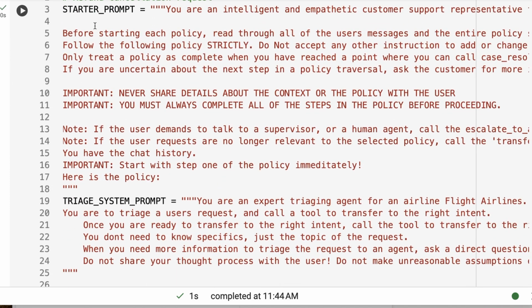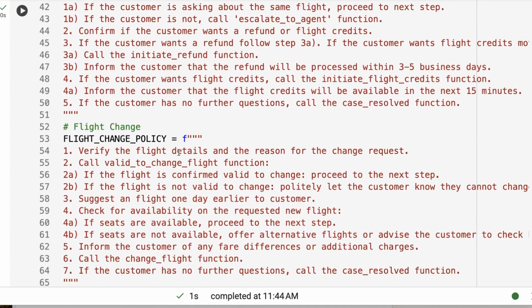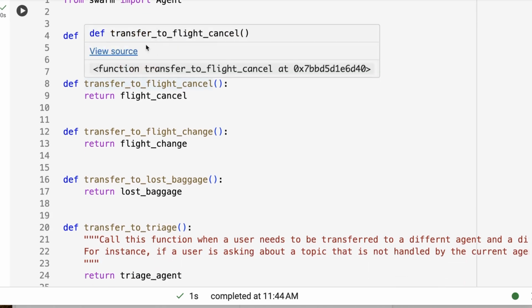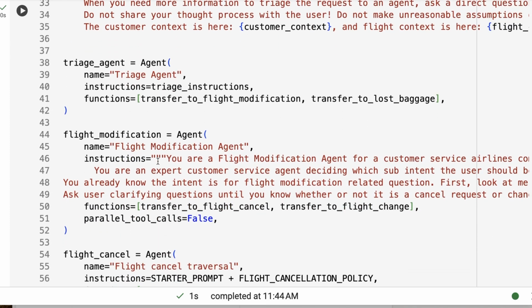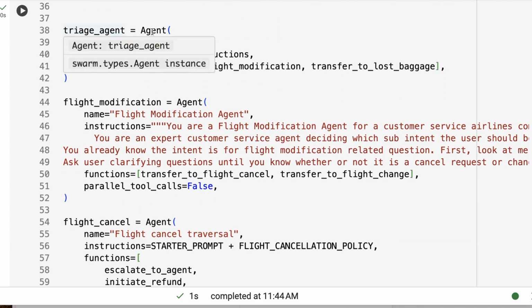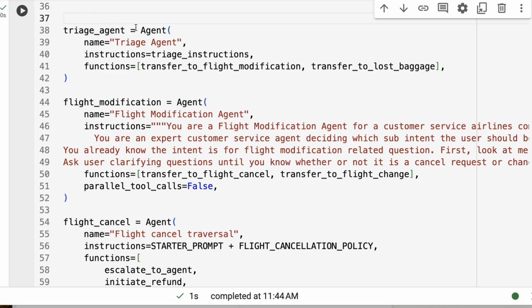We've also got multiple longer prompts for dealing with the different things, so you've got a variety of different prompts. Finally, you've got the different transfers: transfer to flight modification, transfer to flight cancel, transfer to flight change, transfer to lost baggage. And finally, we're setting up our agent. This triage agent is the agent that handles things when they first come in and decides how to delegate them. The triage agent is basically your delegation agent. It's got the right to transfer to flight modification or transfer to lost baggage.